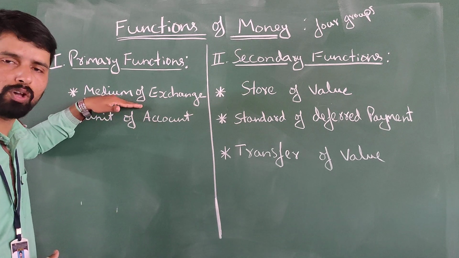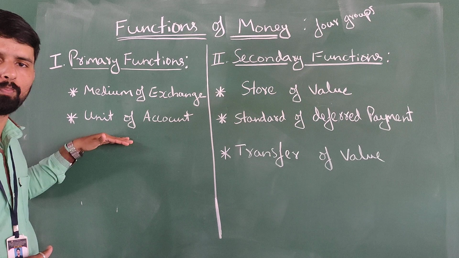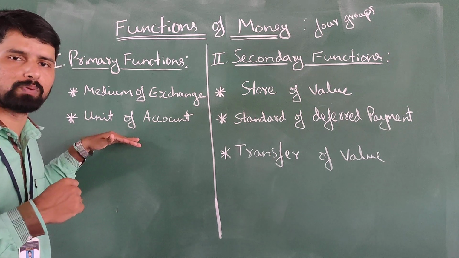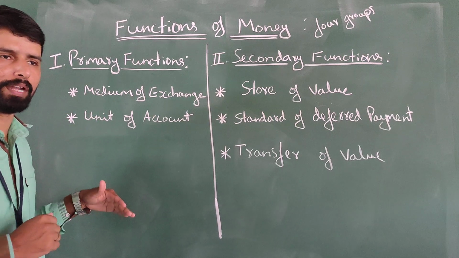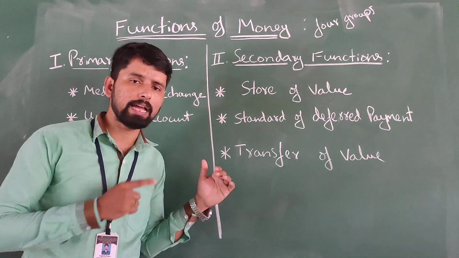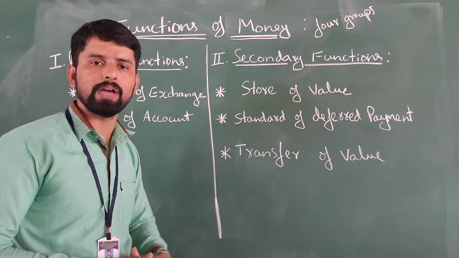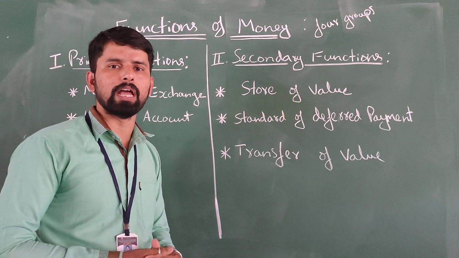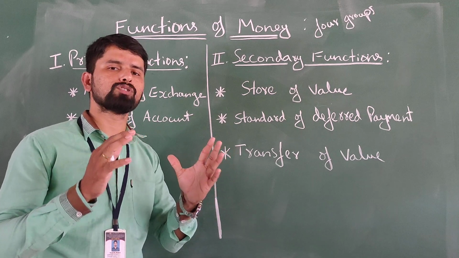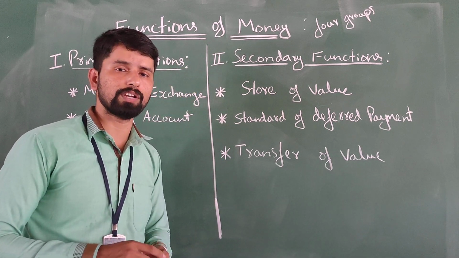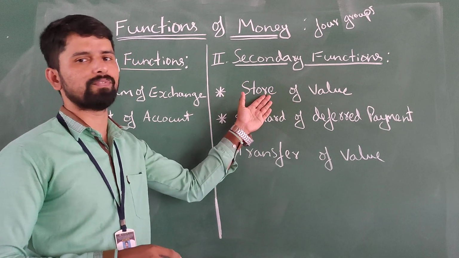It also measures value, evaluating the units of commodities in the market price. As it measures the values of commodities, there is stability in value. We can store money for our future needs and necessities. That is the store of value.